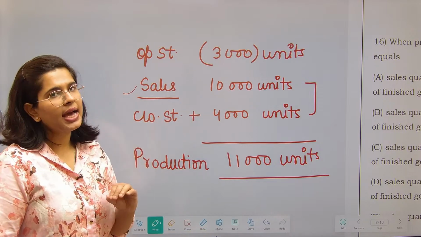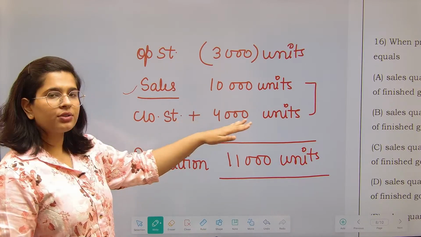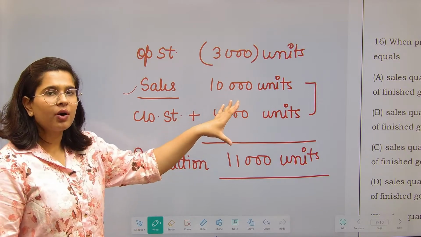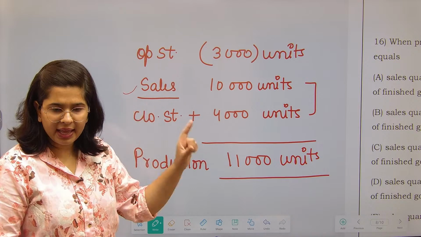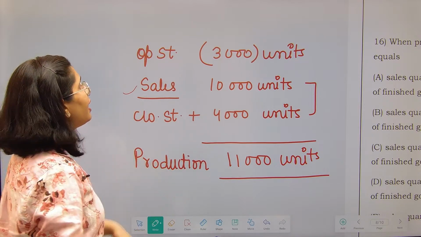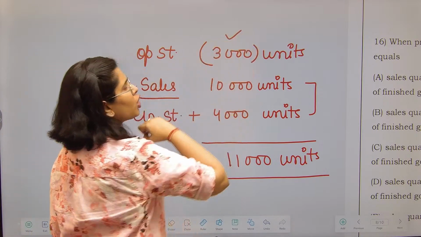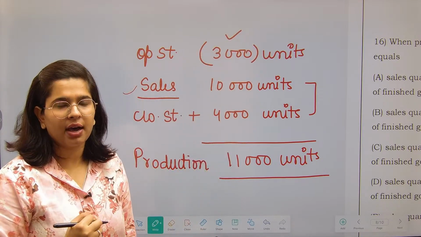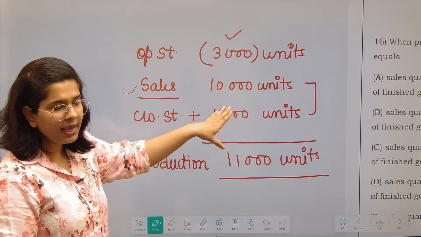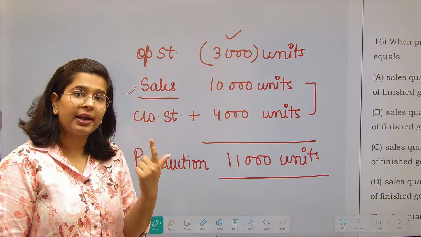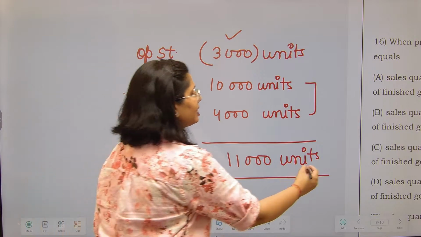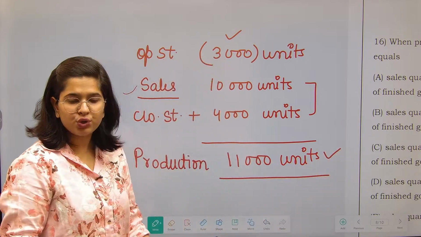Because 10,000 units I have to sell and 4,000 units have to be maintained in my stock. That means total production of 14,000 should be there. But someone reminded me that you already have an opening stock of 3,000 units. So I said okay, I need production of 14,000 units, 3,000 units I already have, so 14,000 minus 3,000, that means 11,000 units I have to produce more.